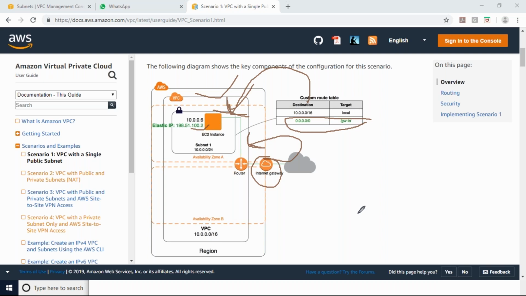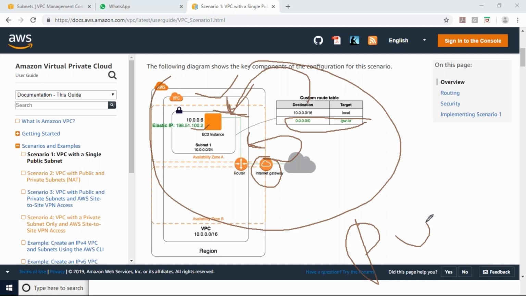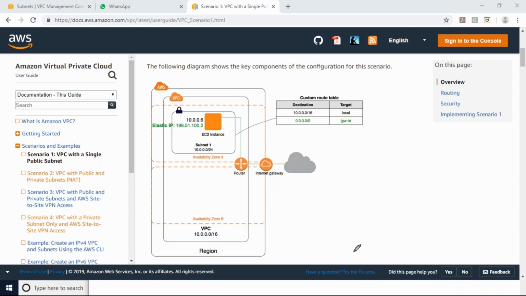So this thing will become the public subnet. If you do this thing, this will become a public subnet. Any questions here in the public subnet? No, we will do it practically, then I will ask.